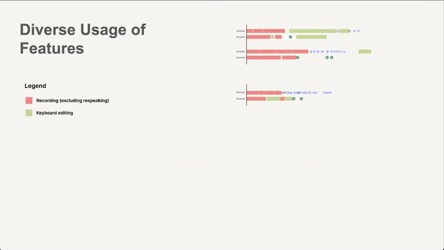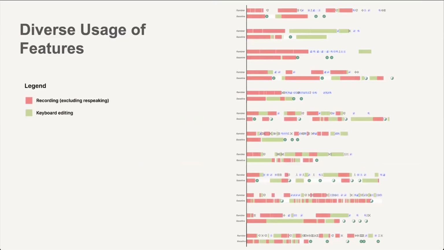So first, we observed participants interacting with Rambler in many diverse ways, as shown in this timeline diagram. Here, dictation is shown in red, and keyboard editing is shown in green. So for example, these 3 participants chose to do a lot of dictating up front and then revising. Other participants intermixed dictation with edits, as you can see here. Here, macro revisions are also all shown with an icon. You can see the paper for more detail on this, but as you can see here, there actually is a lot of variety and some quite interesting workflows too.